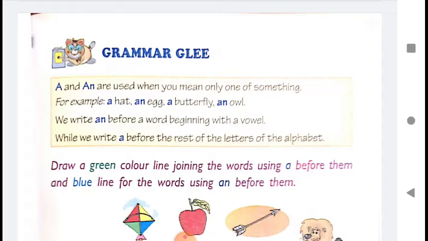And we use a before the words which begin with a consonant. The words which start with a vowel sound, we use an before them. And the words which start with a consonant, we use a before them. So before doing the exercise, I will show you some pictures where we are using a and an.